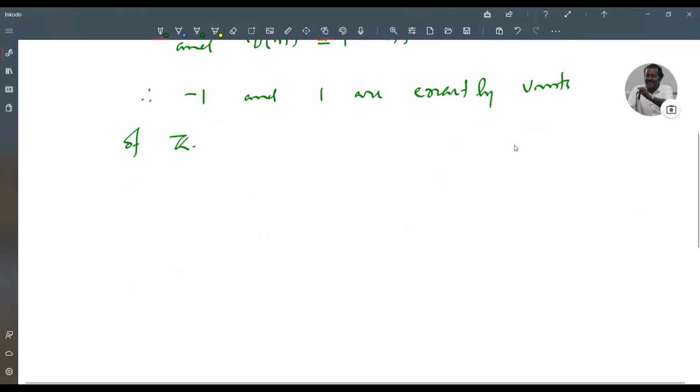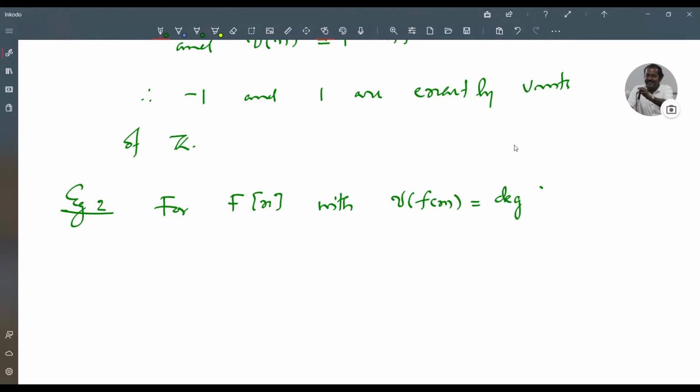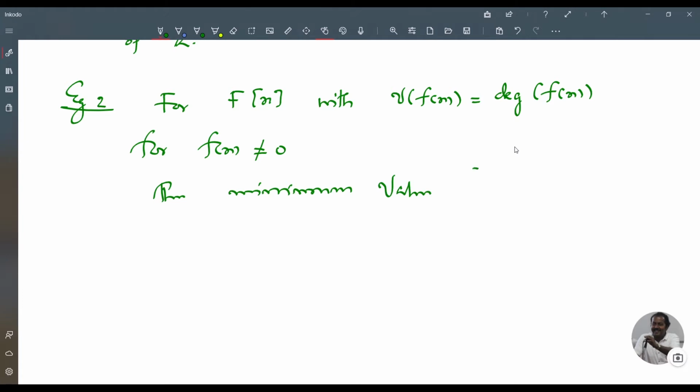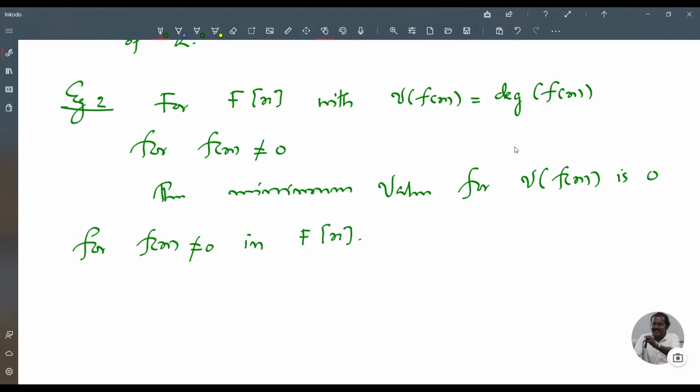Now, example 2, for F[x] with nu of f(x) equal to degree of f(x) for f(x) not equal to 0, the minimum value for nu of f(x) is 0.